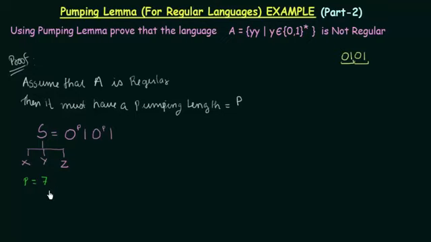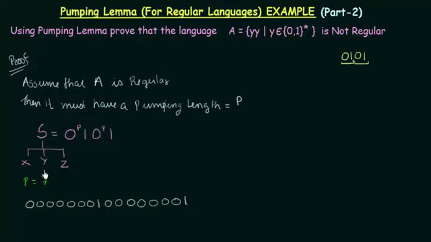Okay, so if pumping length P is equal to 7, then let me form a string using this S and P whose value is equal to 7. So I will have 1, 2, 3, 4, 5, 6, 7 zeros, and then there is a 1, and again 1, 2, 3, 4, 5, 6, 7 zeros followed by a 1.